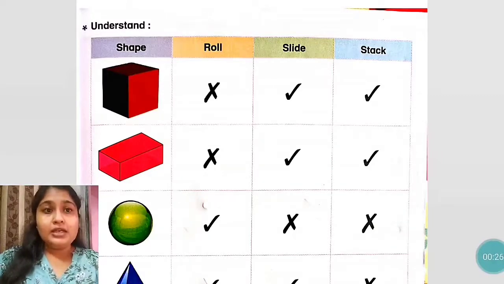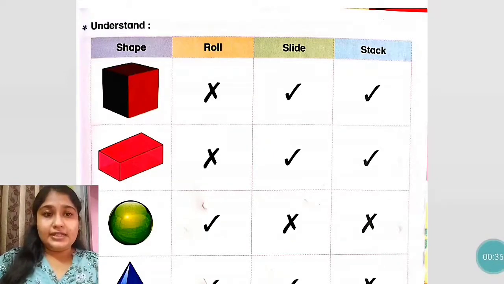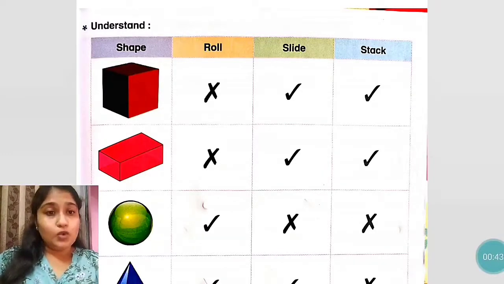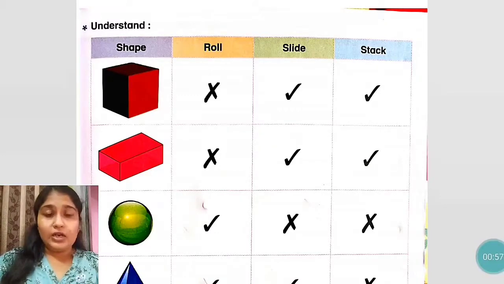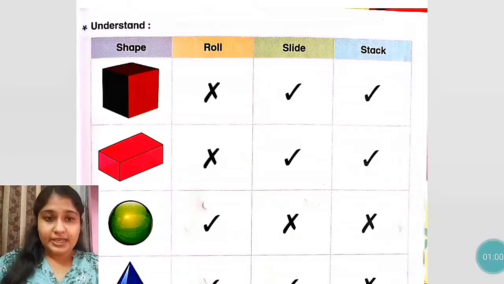So the first shape is square. Yes, a square cannot roll. Square के जो objects होते हैं वो roll नहीं हो सकते. They can either slide or stick. The next is rectangle. Yes, the rectangle objects cannot roll. Rectangle objects घूम नहीं सकते. Either they can slide, फिसल सकते हैं या फिर stick होते हैं. इनका ढेर बनता है. The third one is circle. Yes, the circle objects can roll, but they cannot slide or stick.